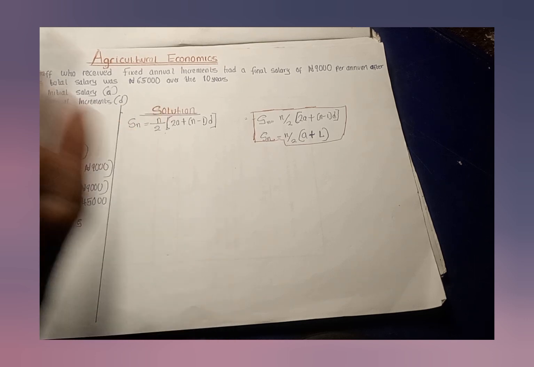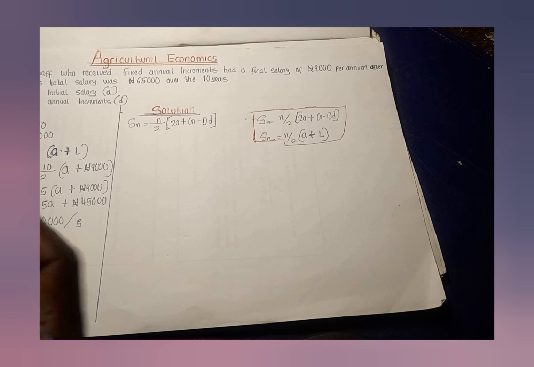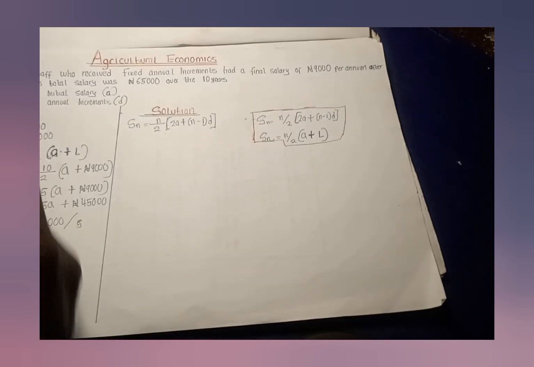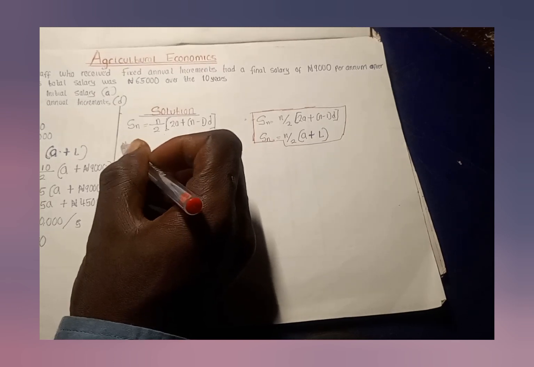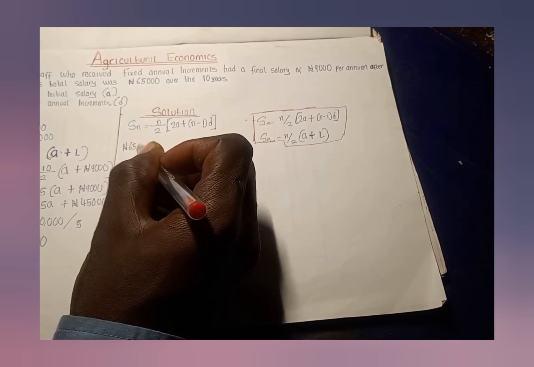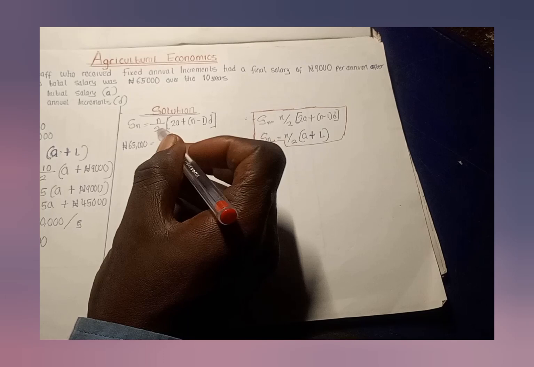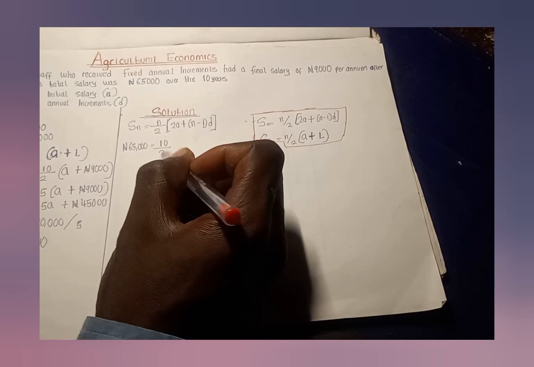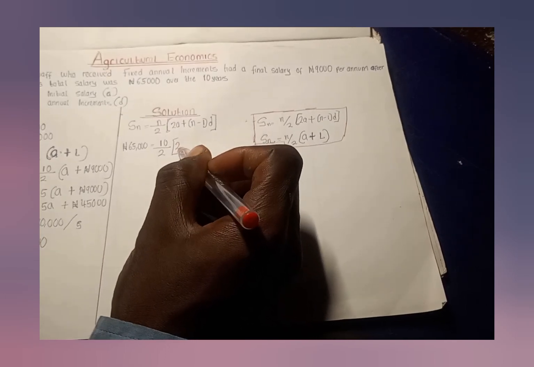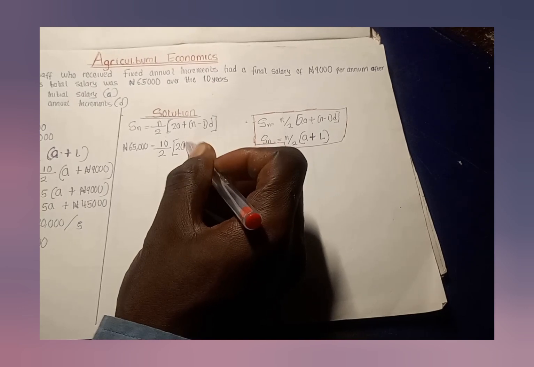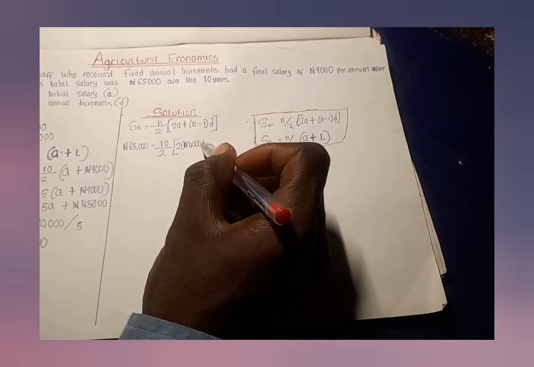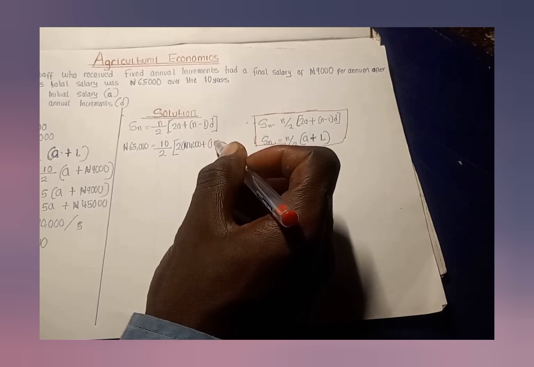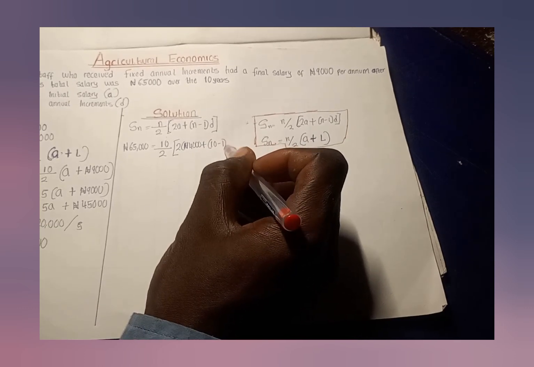My D, that's what I'm looking for. That is the unknown that I'm looking for, which is the annual increment. So I can easily substitute all the parameters here. So I have 65,000 naira equals n over 2, which is 10 over 2, in the bracket 2 into 4,000 naira plus 10 minus 1 closing bracket D.